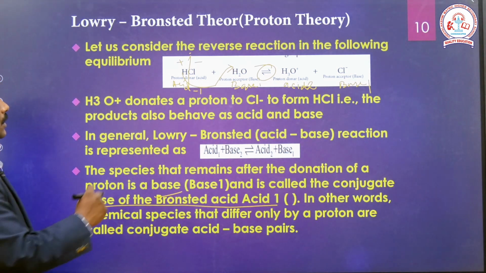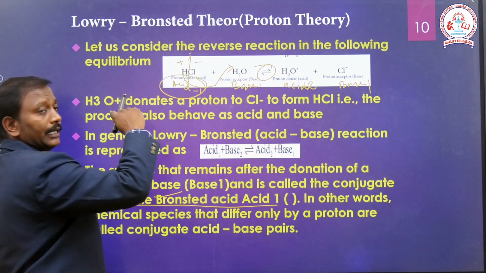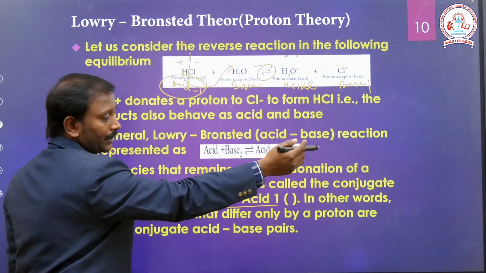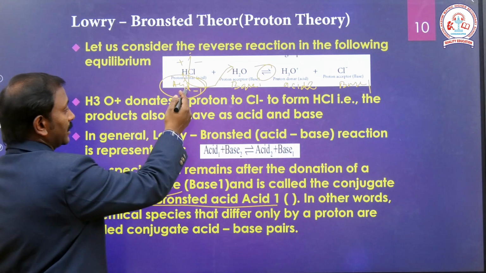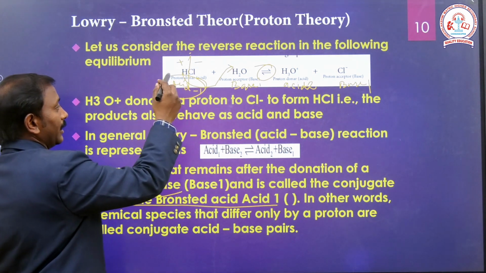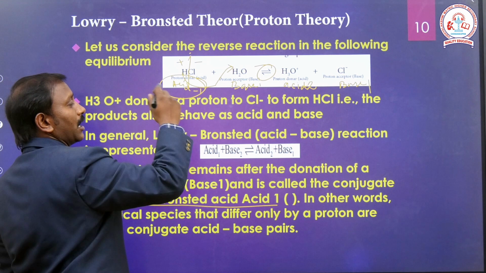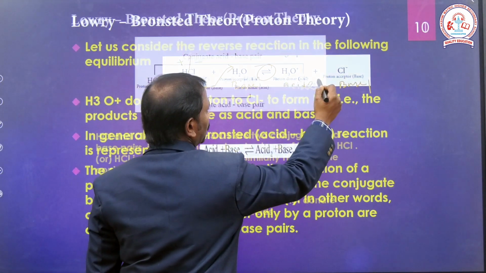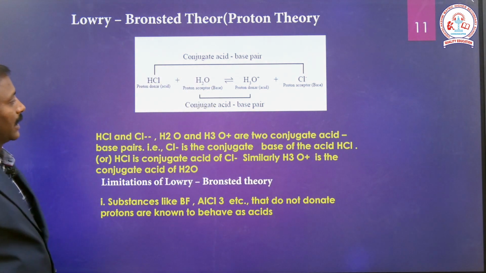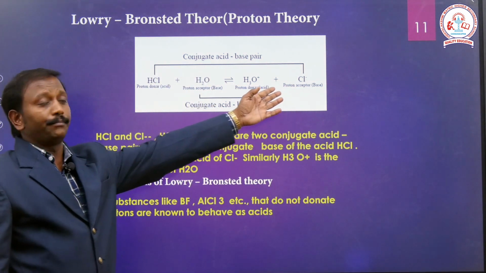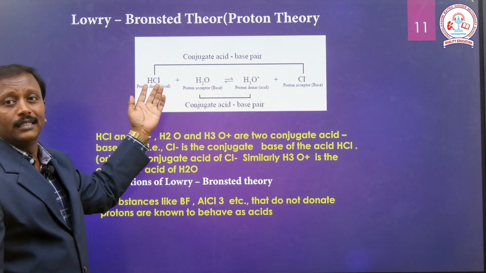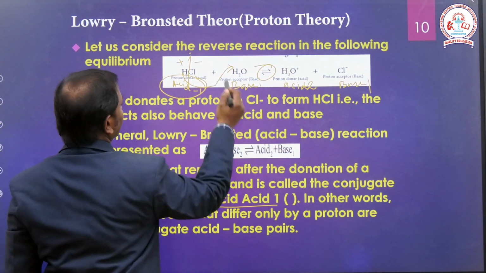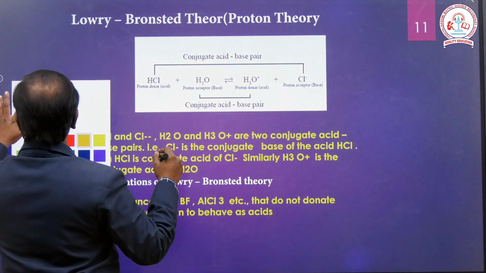So acid 1 donates one proton to another species, and after donating or losing the H plus ion, it forms the Cl minus ion. This is a proton acceptor, the base produced from HCl. That's why we call it the conjugate base.